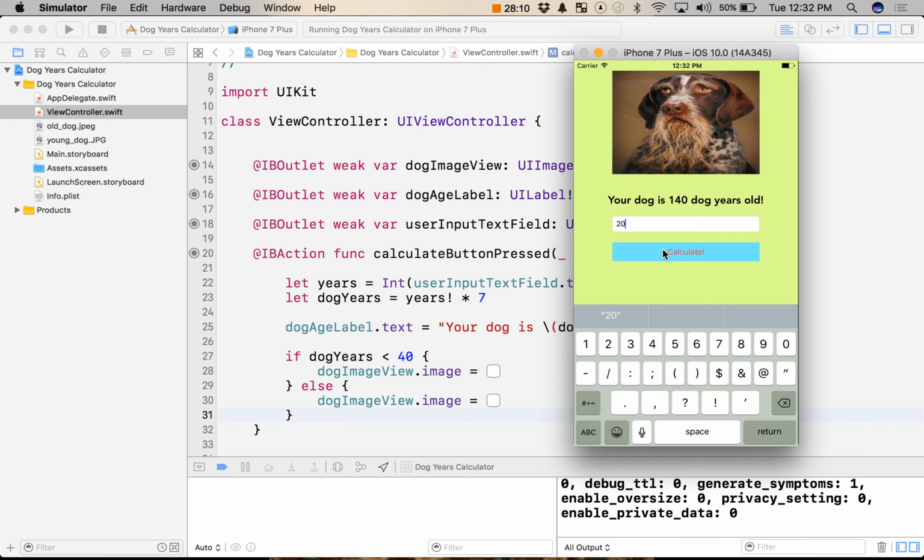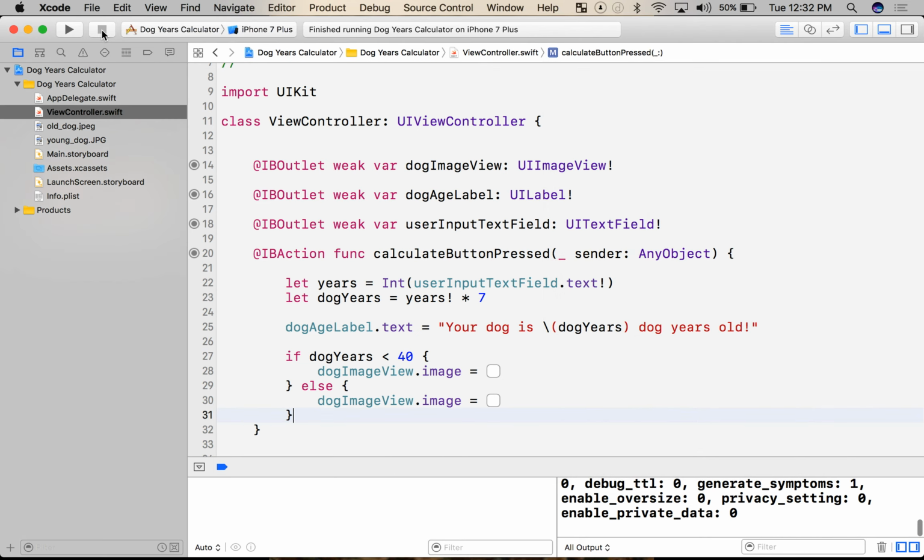Okay? Now, there's a lot of small improvements we could do to this app. We could make it so when I click outside of here, the keyboard closes. We could change this to where the aspect is not stretched for the pictures and things like that. We'll make a couple of them here. So I'm going to stop this here.